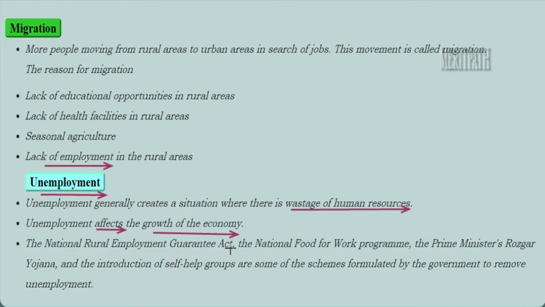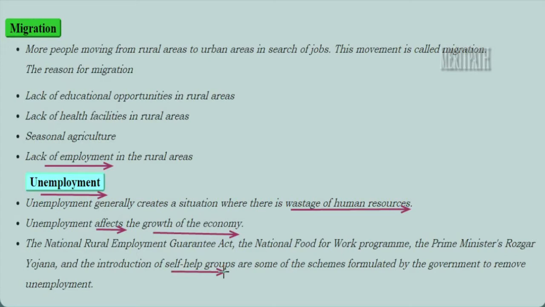National Rural Employment Guarantee Act. National Food for Work Program. Here food for work means if they work, the government provides them lunch free of cost. That is one program. And there is one more, Prime Minister's Rozgar Yojana. That means Prime Minister's scheme for the unemployed people. And there is also the introduction of self-help groups. Self-help group means there is the Dwakra group,